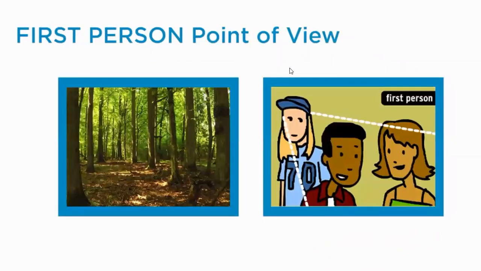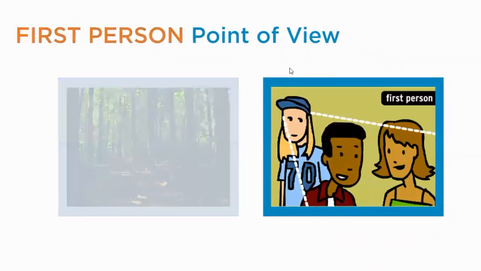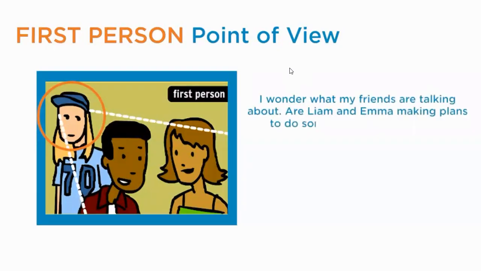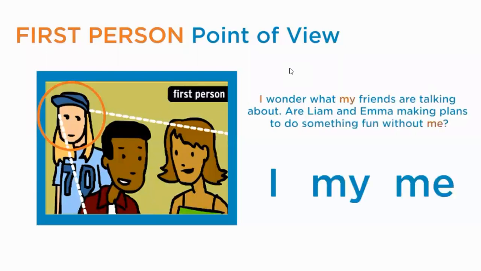When the narrator is a character inside the story, this is called first-person point of view. In this story, the narrator is the girl with the hat. Read with me. I wonder what my friends are talking about. Are Liam and Emma making plans to do something fun without me? The pronouns I, my, and me are clues that the story is told by a character inside the story from the first-person point of view.